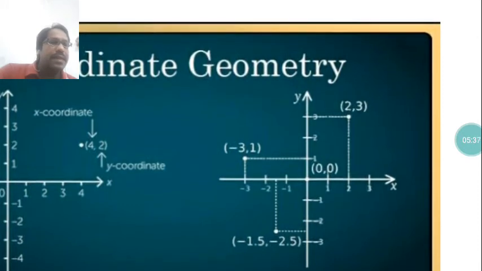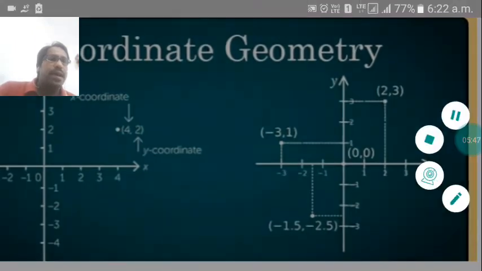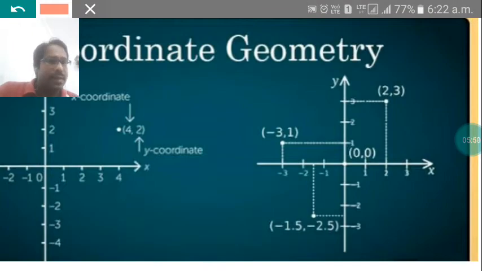This is x and this is y, so this is called the plane. Points are there: 2, 3, -3 and 1. So these points are also there. Now we are going to discuss these things here. Suppose that we have taken this point 2 and 3.